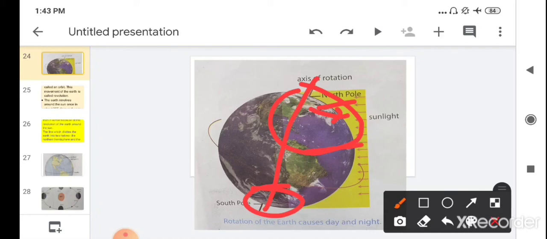Then the southern hemisphere, which gets less sunlight, is having winter.